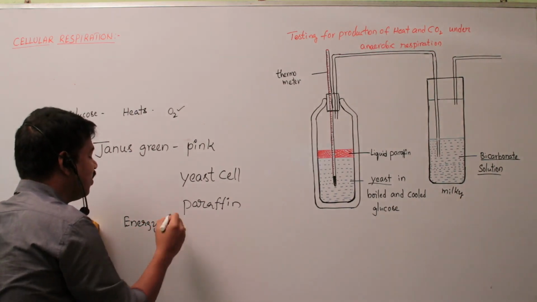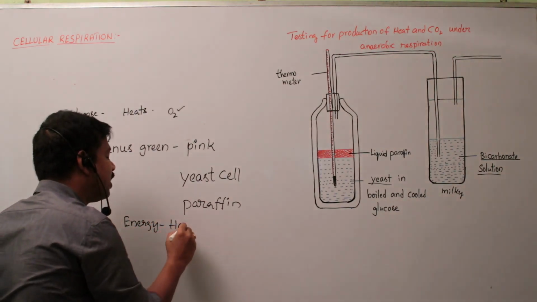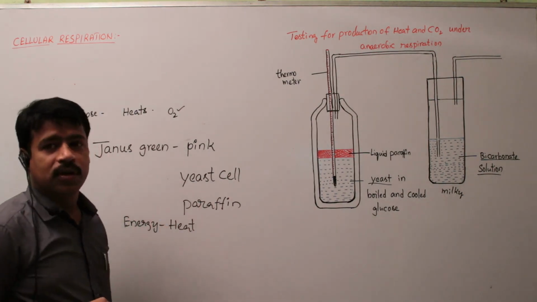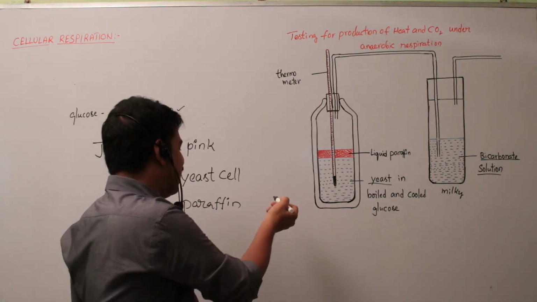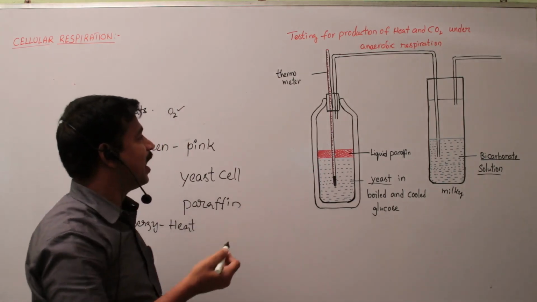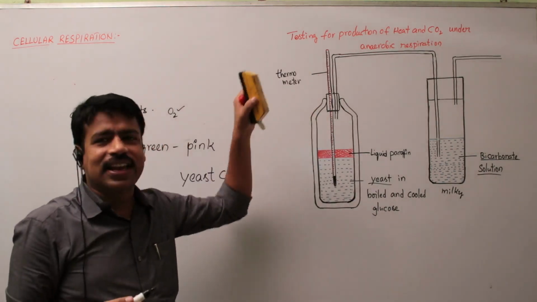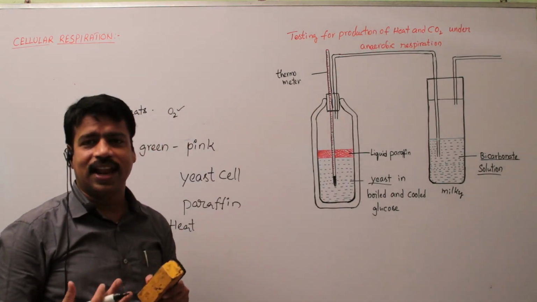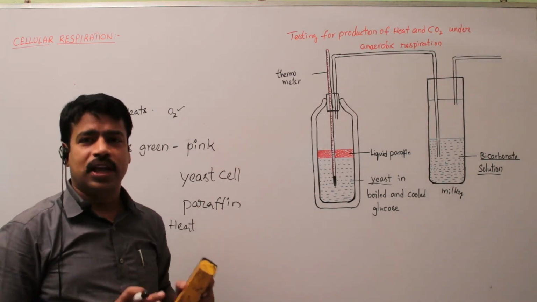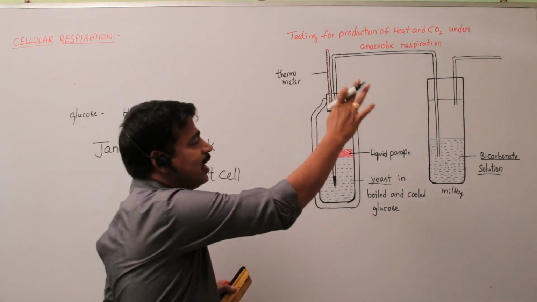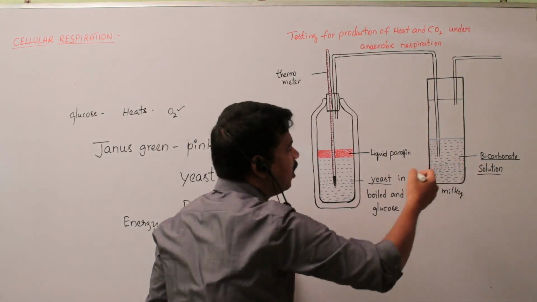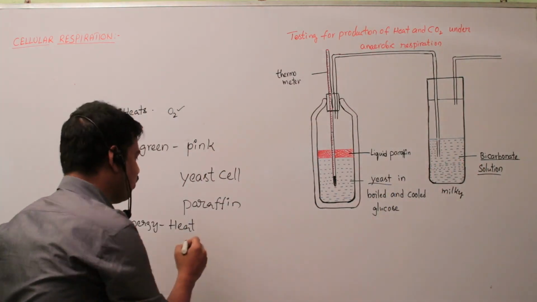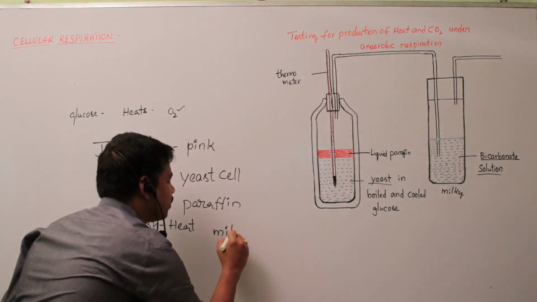Energy is released in the form of heat. So the thermometer indicates that the temperature has increased, which means energy is released as heat. And in the test tube, the bicarbonate solution turns milky white.